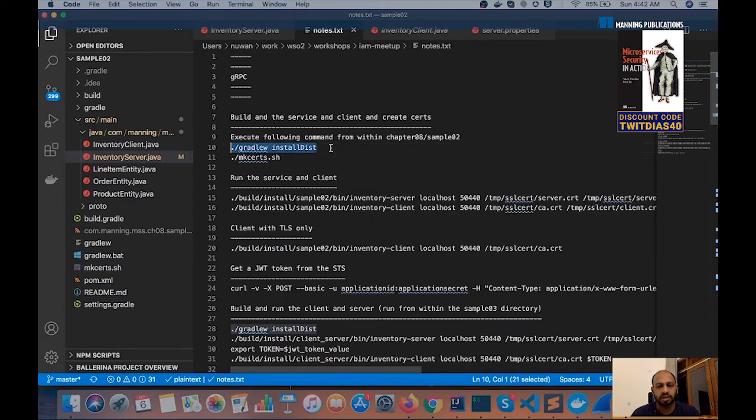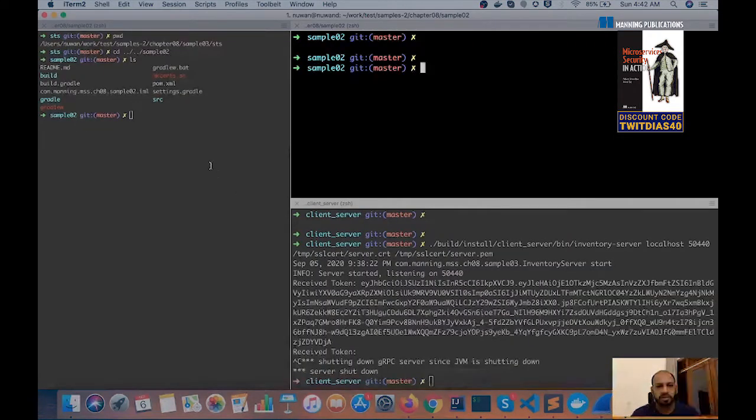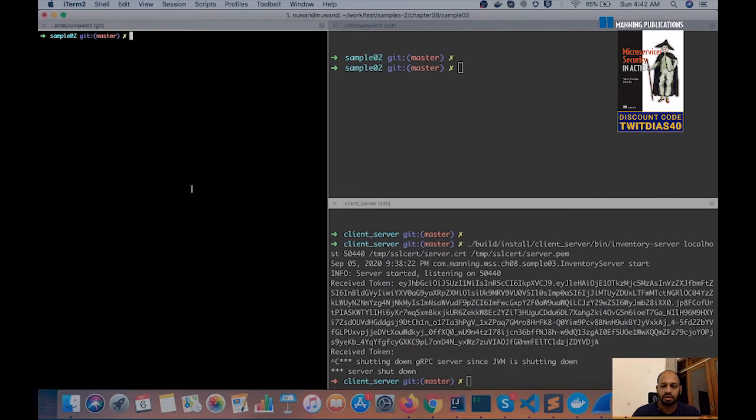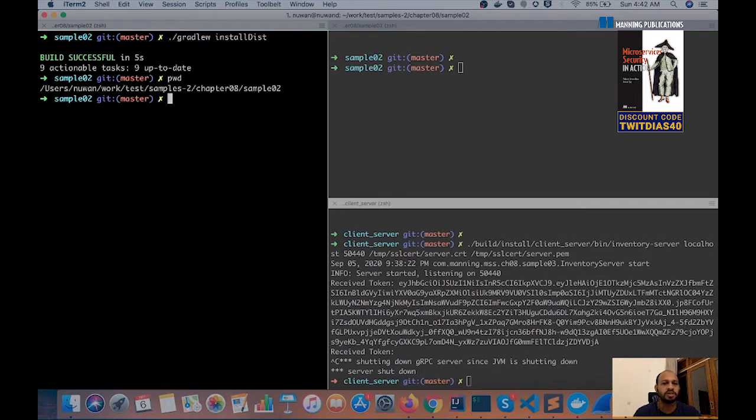So, first, I'm going to compile the samples in sample 2 in chapter 8. So let me increase the size of it a bit. So execute this command. So you can find all of these instructions on the book itself to compile the samples. So these samples are in Java. Most of the samples are in Java, and we use Spring Boot mostly for these applications. So I have my microservices compiled.